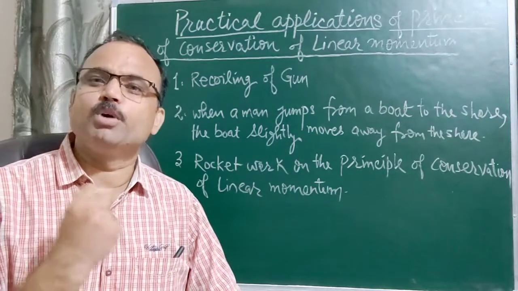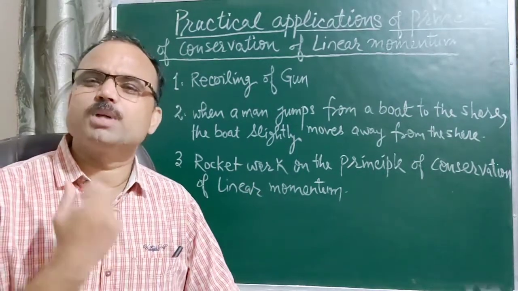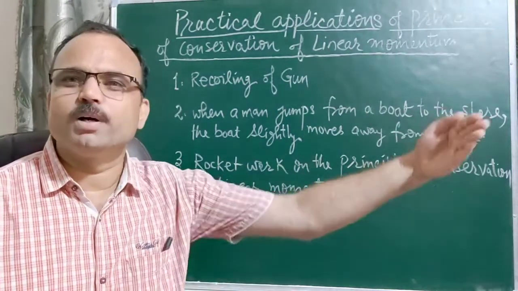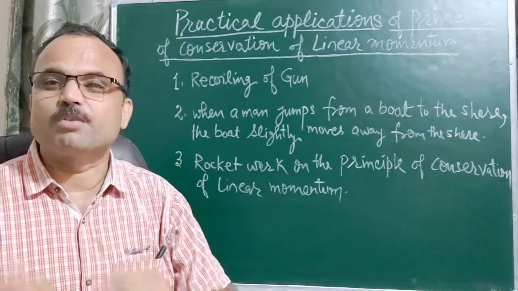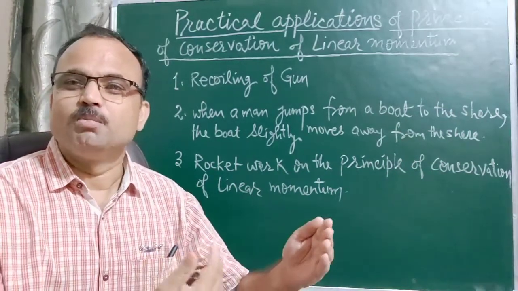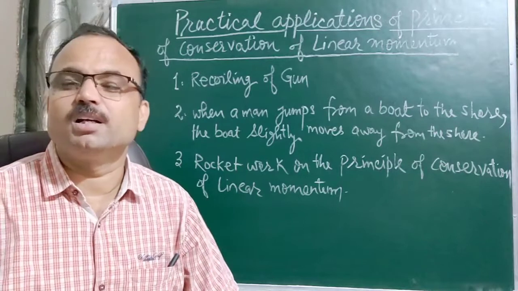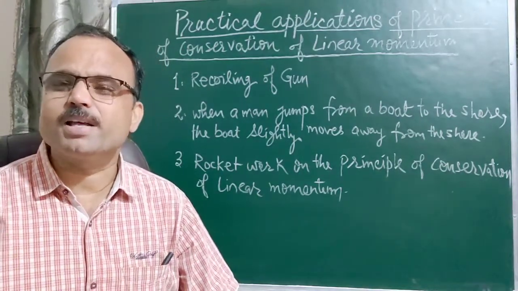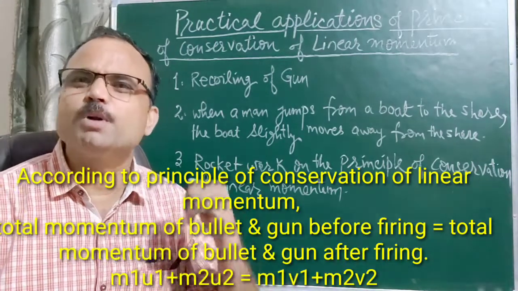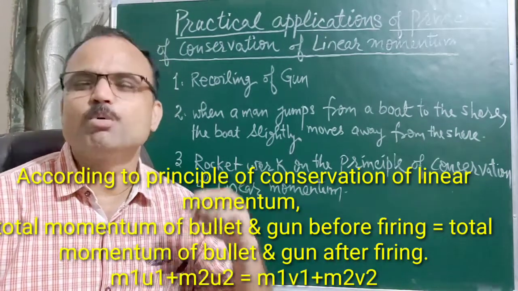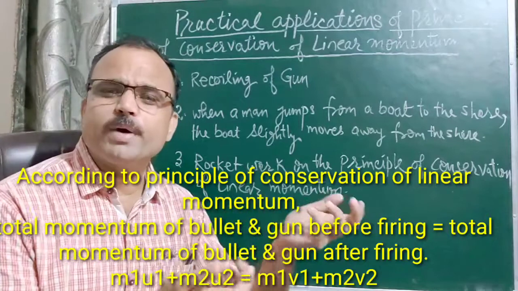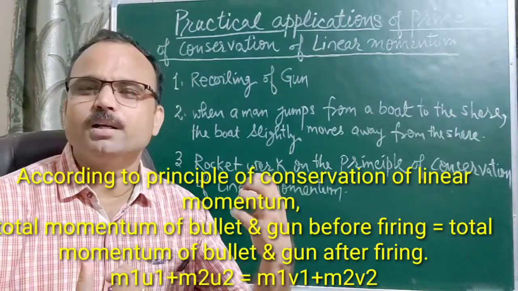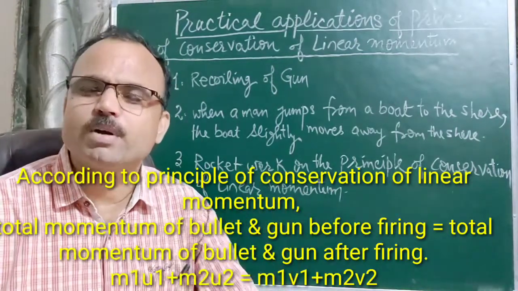When we fire a bullet from a gun, we observe that the bullet moves forward but the gun moves backward. This moving of the gun in the backward direction is called recoiling of the gun. Why does the gun move in the backward direction? According to the principle of conservation of linear momentum, the total momentum before firing is equal to the total momentum after firing.